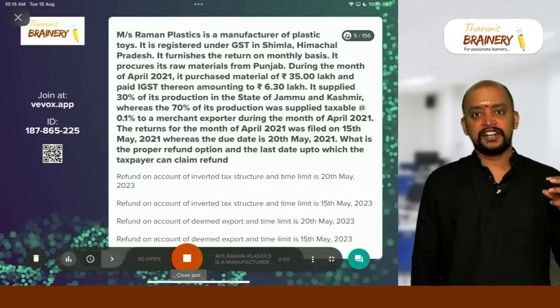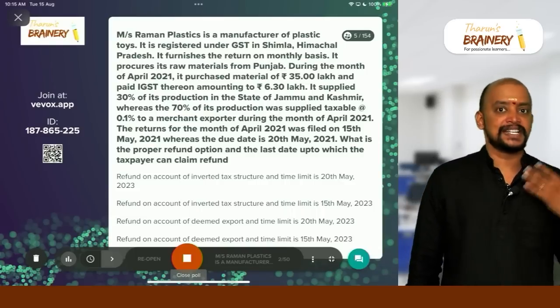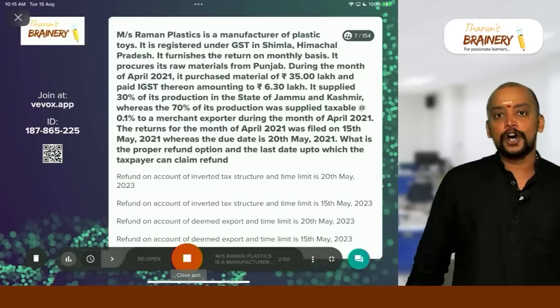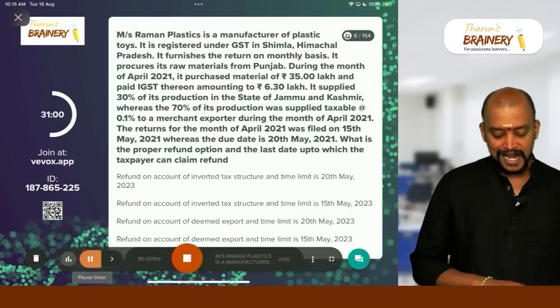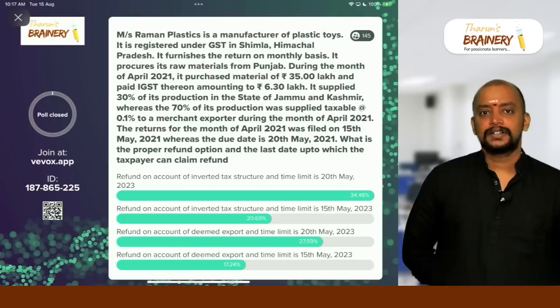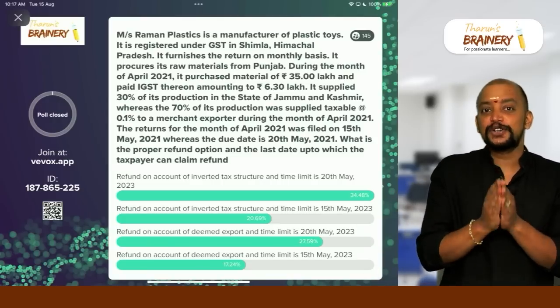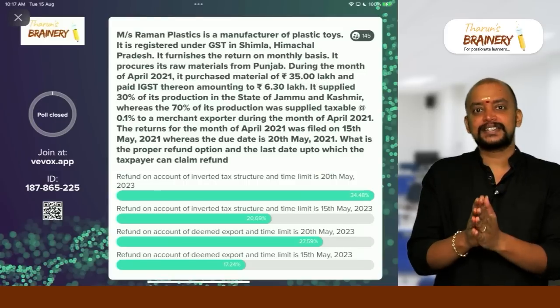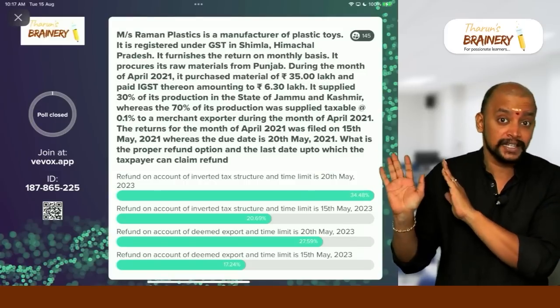What is the proper refund option and what is the last date by which taxpayer can claim refund? That is the question. Now you read the options and select which is the proper option. Your time starts now. Good. Please be a little fast, because now I want you to do this in 2 minutes, and that's the reason why I asked you to focus while reading the question itself.